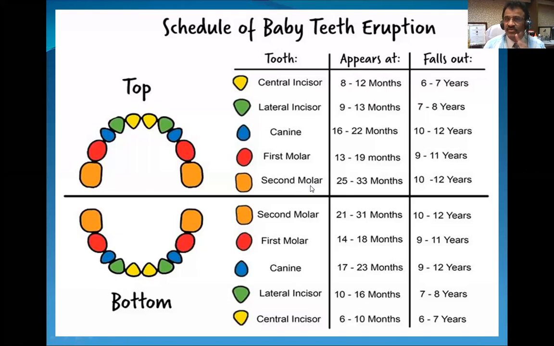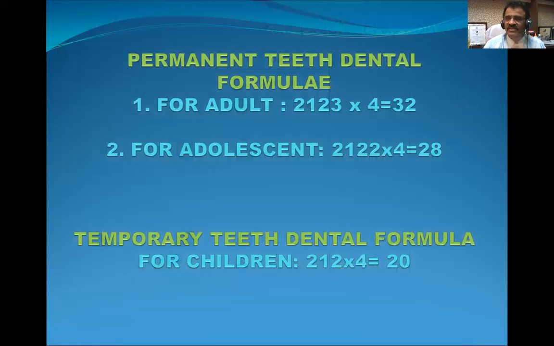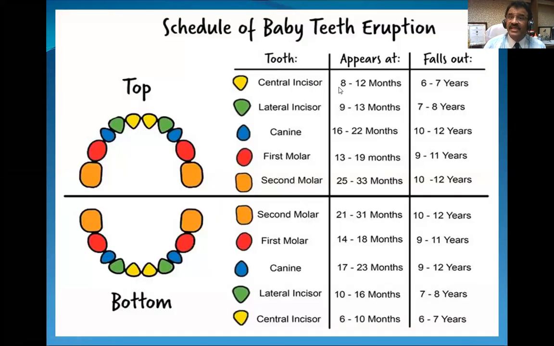Sorry, so this formula, we call them molars because there are no molars and premolars category, so we can call them molars. Here you can see 8 to 12 months is the time of appearance after birth. If you take all, the central incisor of the lower jaw may erupt at the age of 6 months. That means up to the age of 6 months, there are no teeth in the mouth of a child. But after the age of 6 months, they start happening.